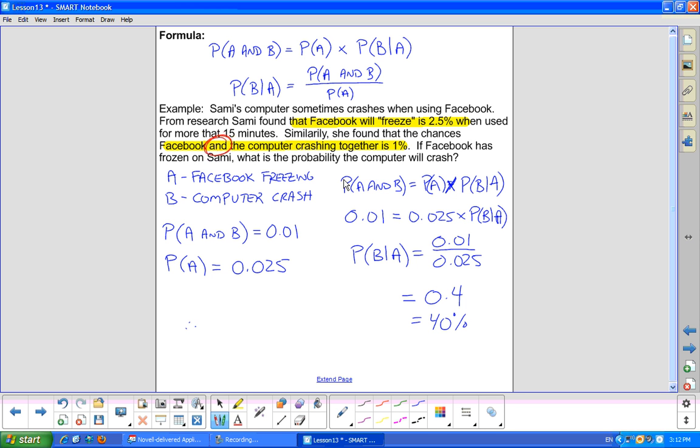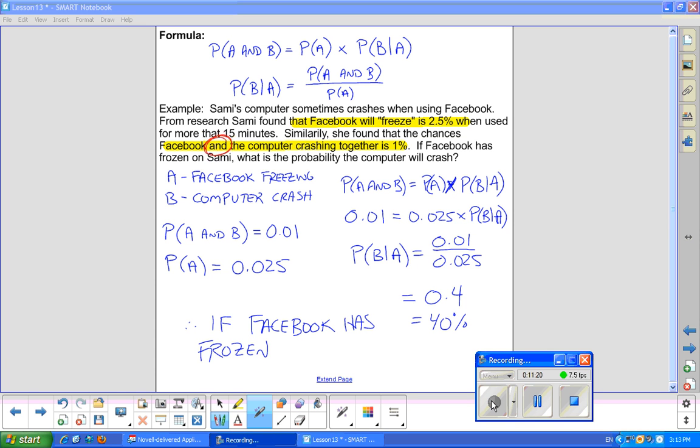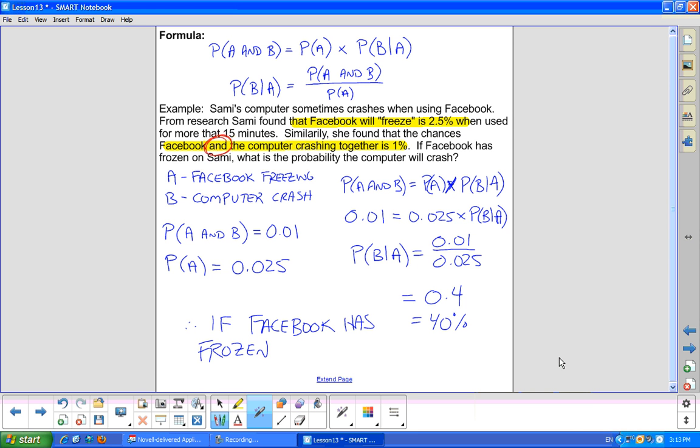So therefore, if Facebook has frozen, so that's something we know has happened, and I'm getting that from the 2.5%, the given part of the question. Remember, we got the 2.5% from the original part of the question: Facebook will freeze 2.5% of the time. So if we know Facebook has frozen, there is a 40% chance the computer will crash too.